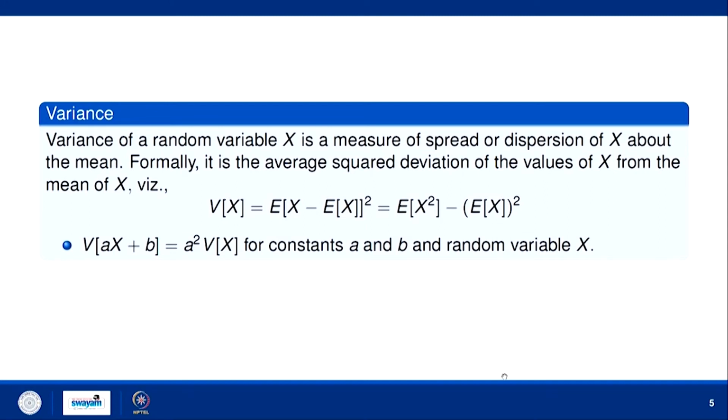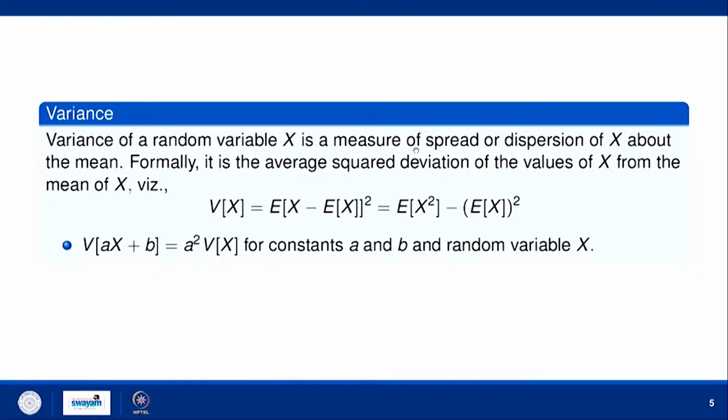So, the spread about the mean is measured by the variance of x, and mathematically it is given by the expectation of (x minus mean) whole square. That means it is simply the average square deviation of the values of x from the mean of x.